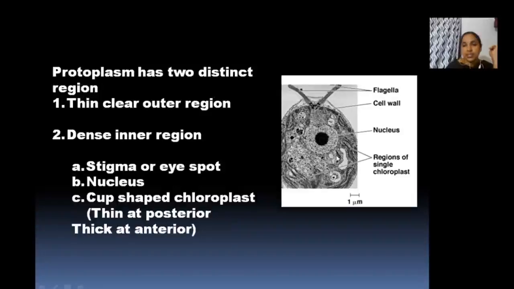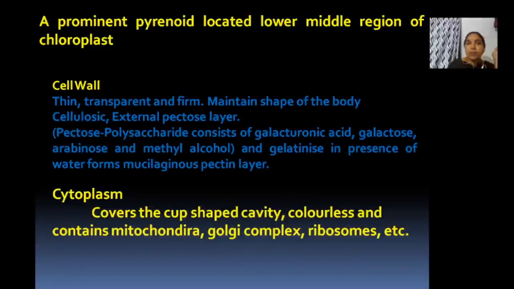Then the nucleus at the center. Then you can see the chloroplast. The shape of the chloroplast is cup shaped, that I already told you while teaching pigments. Clear? Another important part is the prominent pyrenoid. What is a pyrenoid? It is the food storing organ present in the chloroplast.